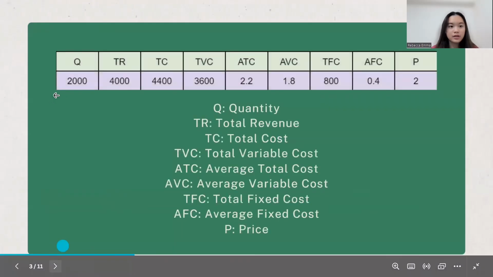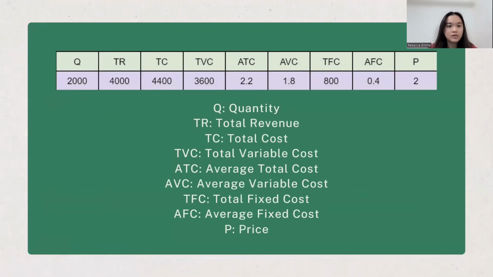And here's the final number that we have. So the first one, we have our quantity, and it's 2,000, and we have 4,000 for total revenue, 4,400 for total cost, 3,600 for total variable cost, 2.2 for our average total cost, 1.8 for our average variable cost, 800 for our total fixed cost, 0.4 for our average fixed cost, and 2 for our price.